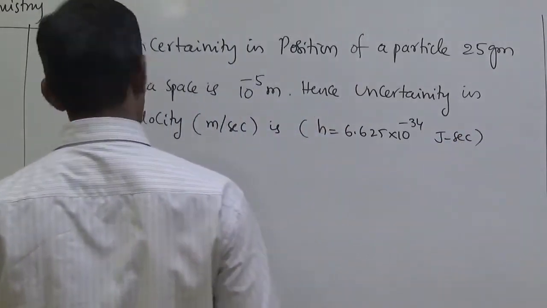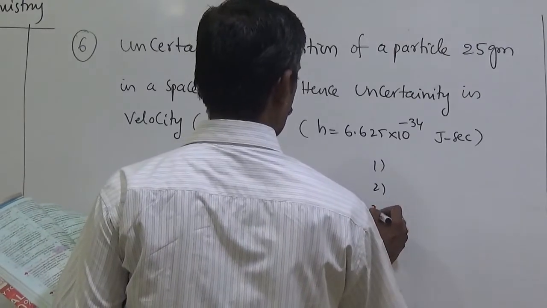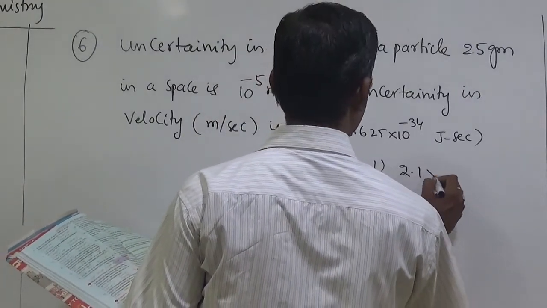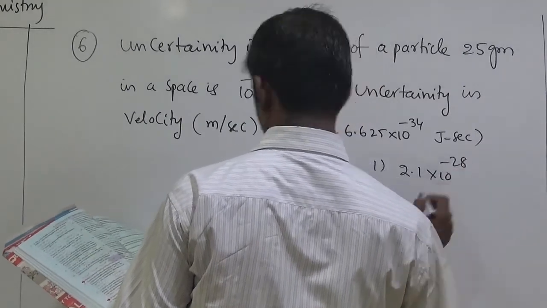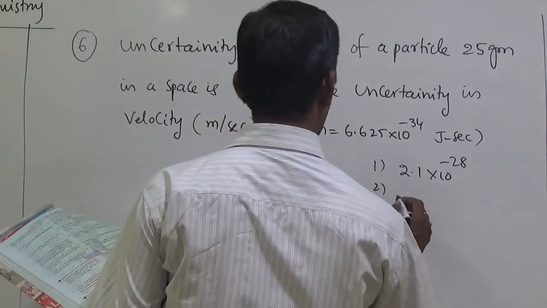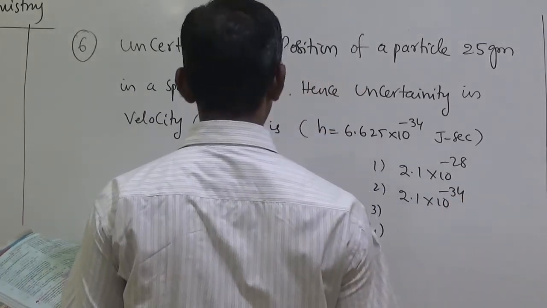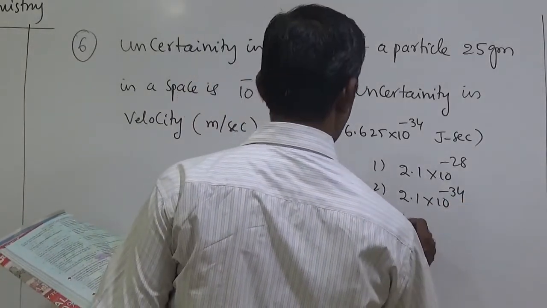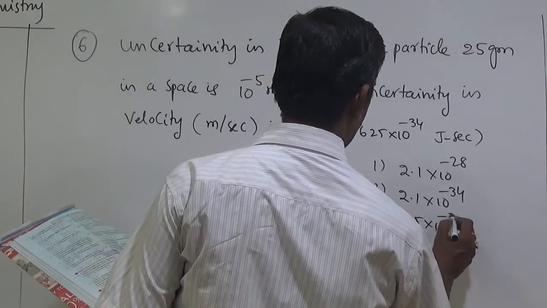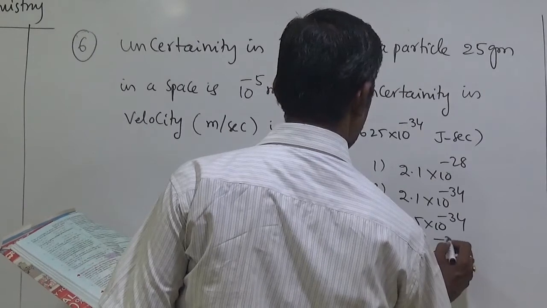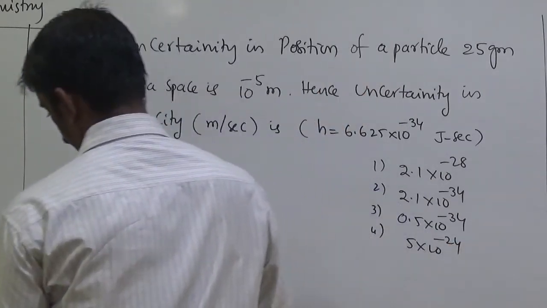Four options are given: 2.18 into 10 to the power of 28, 2.18 into 10 to the power of minus 24, 0.5 into 10 to the power of minus 34, and 5 into 10 to the power of minus 24.